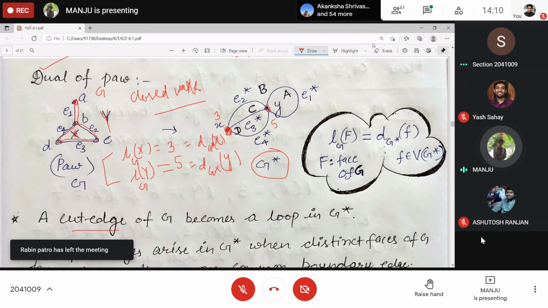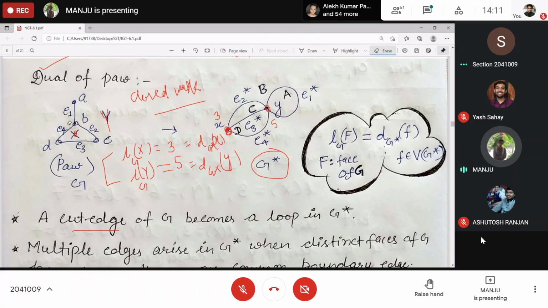Look at G and G star. Degree is coming from the edges, no? These edges, and these edges are defined from where? Whenever X and Y share any edge, these are connected. These are adjacent over here, right?